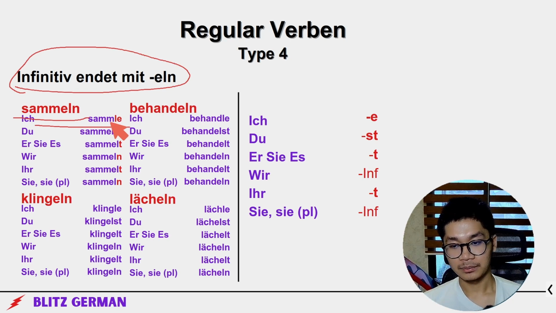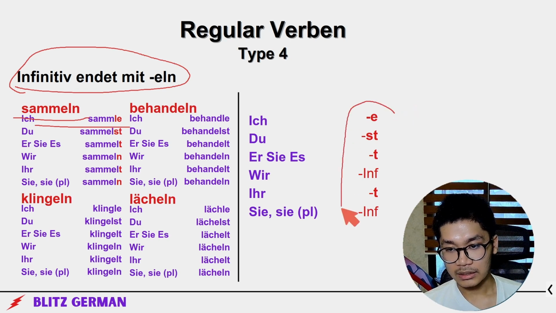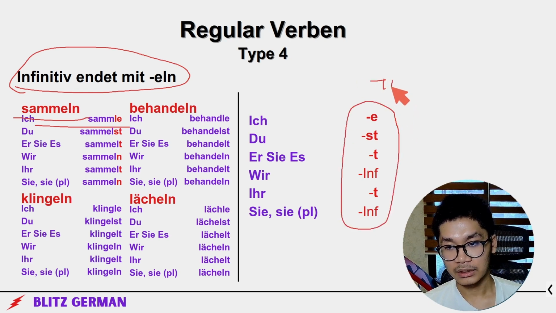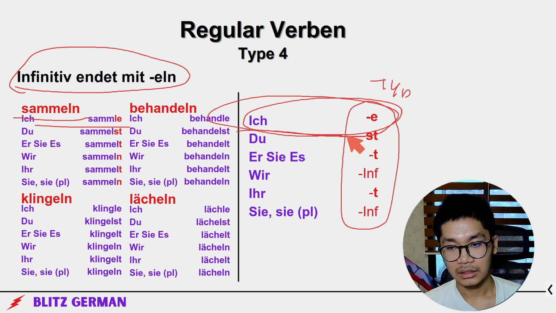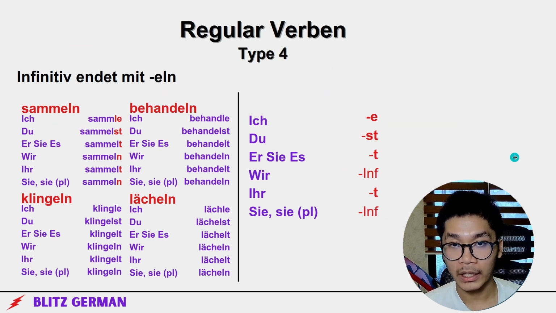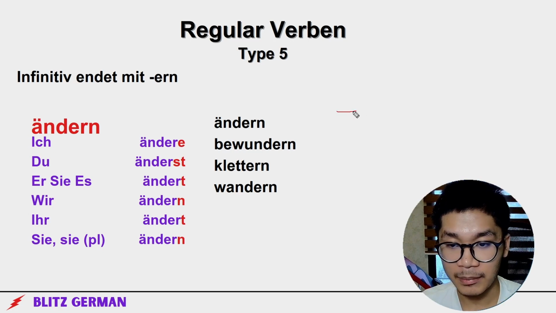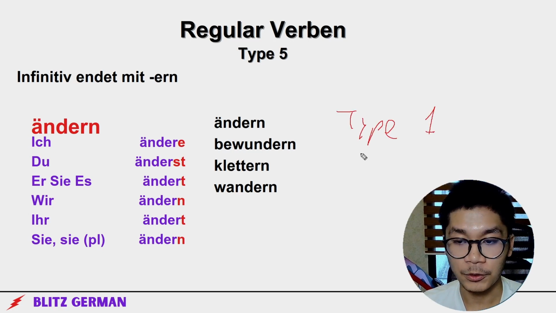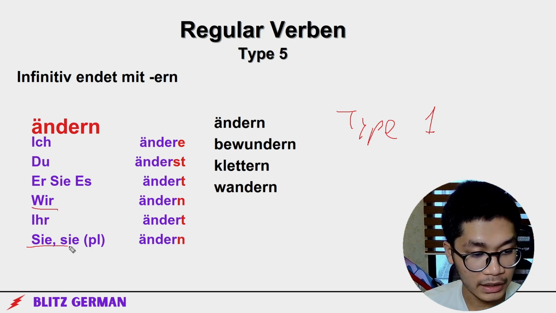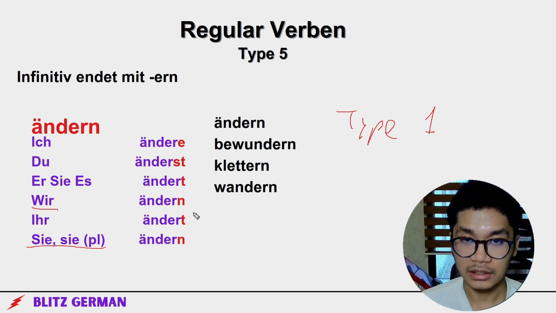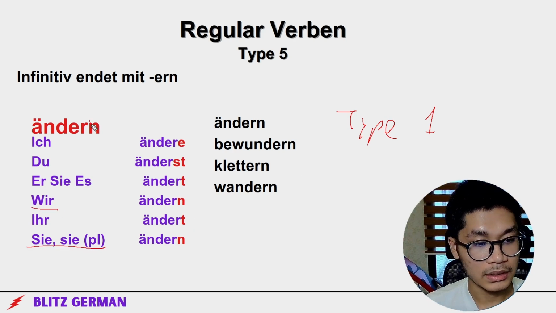Lächeln means to smile. It's almost the same as type 1, but when it's ich, you just use the infinitive stem if it ends with -eln. Okay? So for regular verb type 5, it's literally the same as type 1. And if you memorize it correctly, via the infinitive and the sie-form infinitive, this isn't even a type. So it's easy, just remove this.